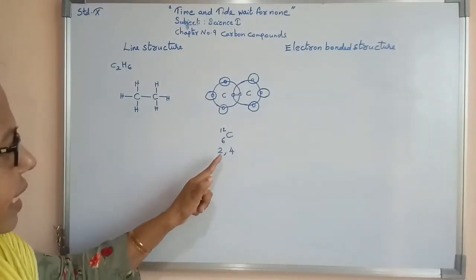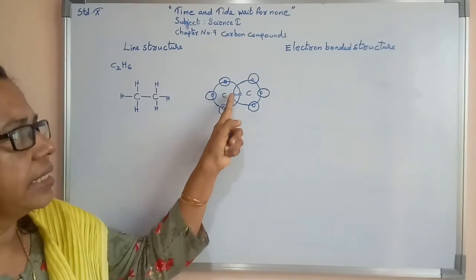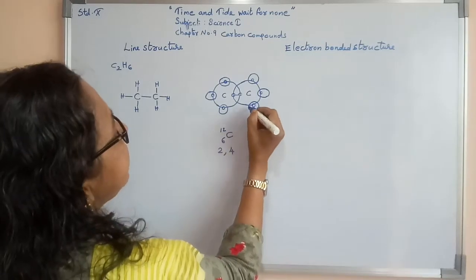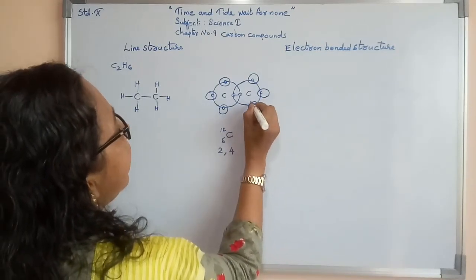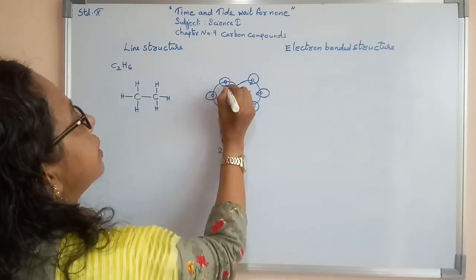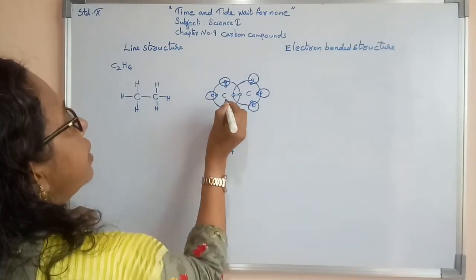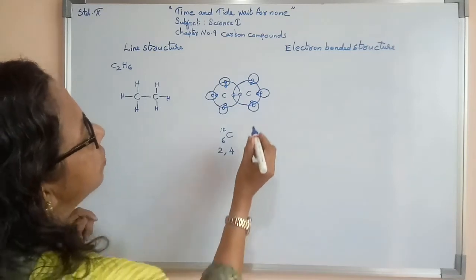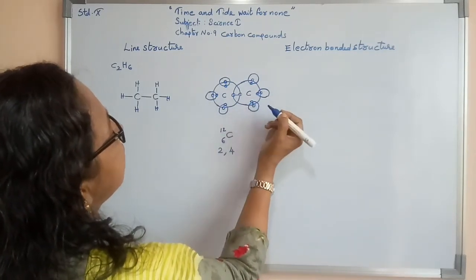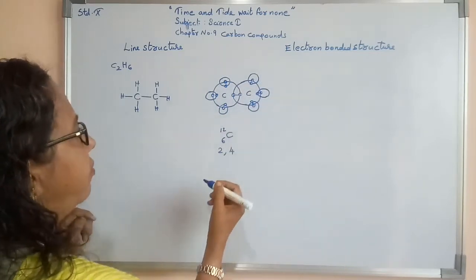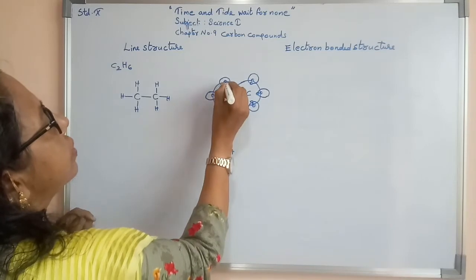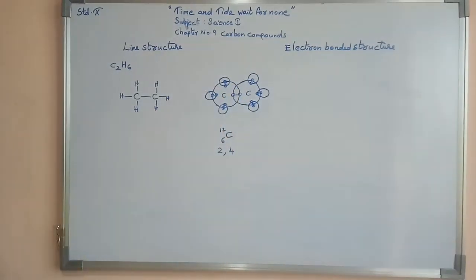So each carbon has 4 electrons in its outermost orbit, and each hydrogen has 1 electron. So carbon and hydrogen share 1 electron in each bond.